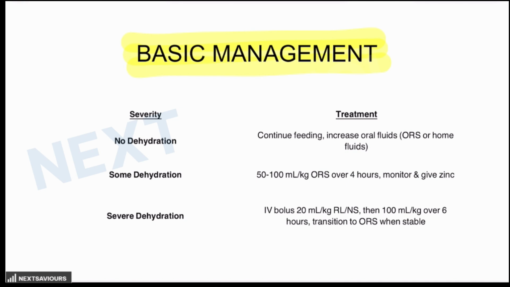The first one is obviously no dehydration. Now, in no dehydration, you just have to continue the normal feeding. That means breastfeeding in case of infants. Now, increase oral fluids, which is WHO ORS, or home based fluids like rice water, coconut water, along with the